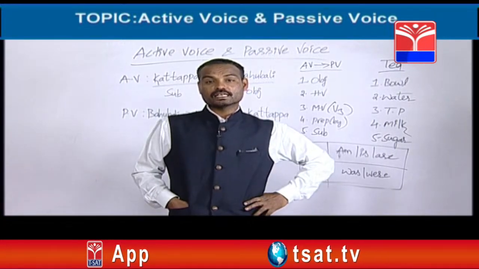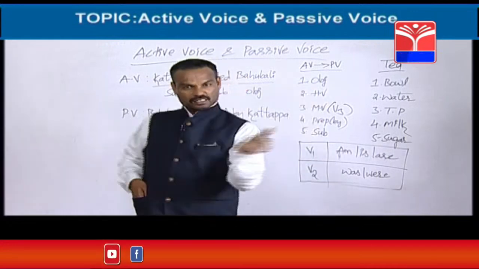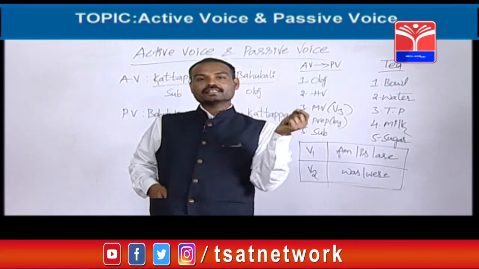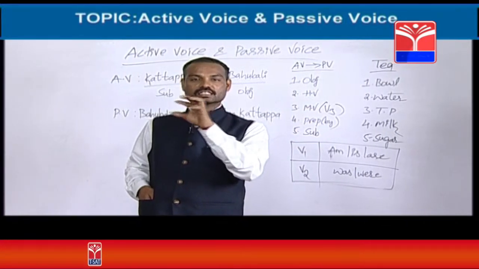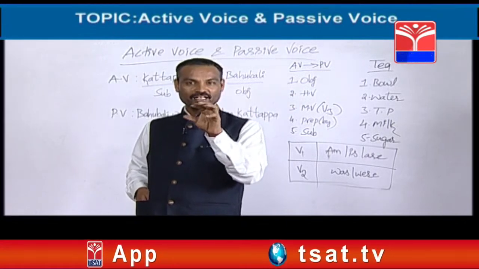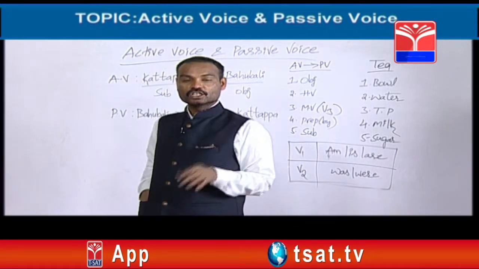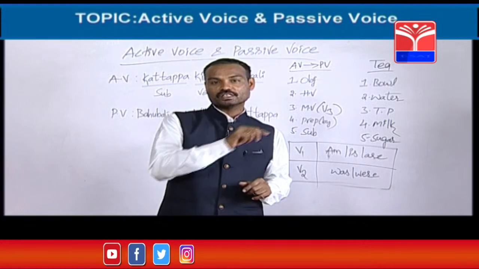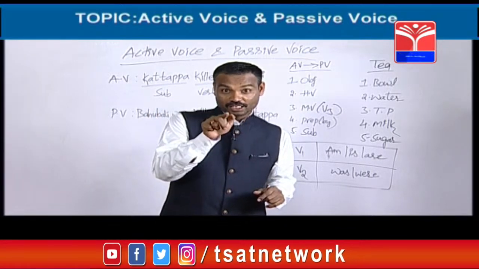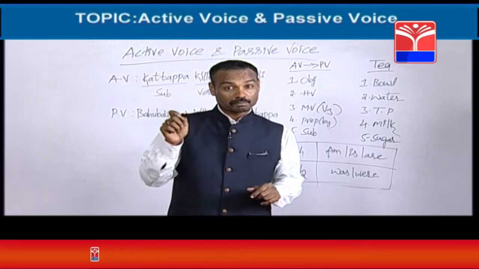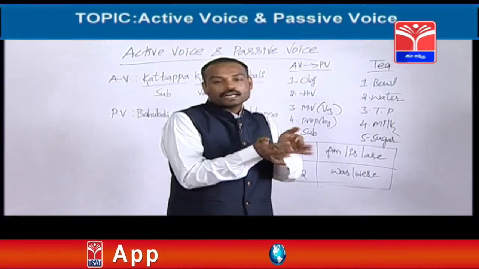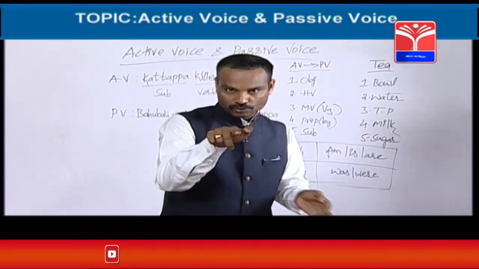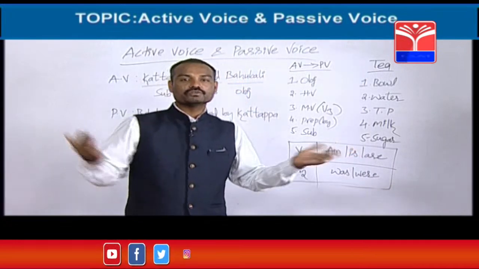For example, in the active voice, they have given one sentence like this: Sachin catches the ball. This is one active voice. In this active voice, where is the verb? Sachin catches. The word catch is the verb here. So in passive voice, it will be changed into V3. What is the third form of catch? Catch is V1. What is V2, V3? Catch, catched, catched? Some of you may think so, but no. It's catch, caught, caught. Sachin has caught the ball, not Sachin has catched the ball. See friends, if you know the third form of the verb, you can easily change into V3.